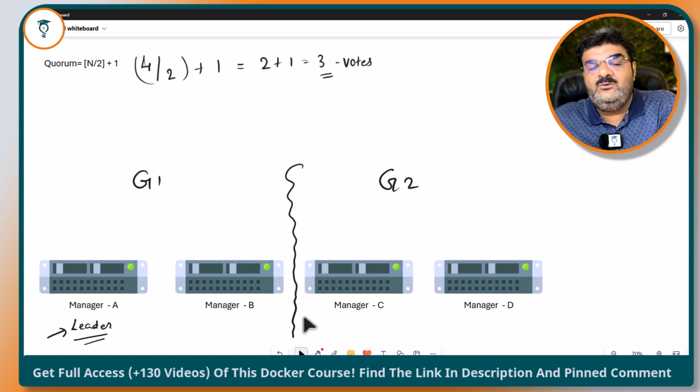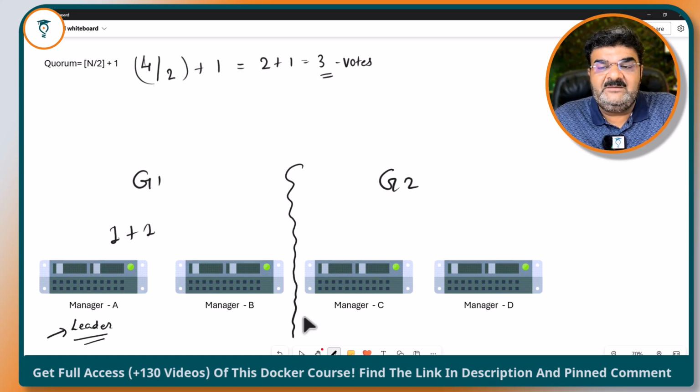Because group 2 is isolated from group 1, manager A will get only the vote of itself plus manager B, because manager B is in communication with manager A. So manager A will get only 2 votes, and the requirement is 3 votes. So manager A will lose the designation of leader node.